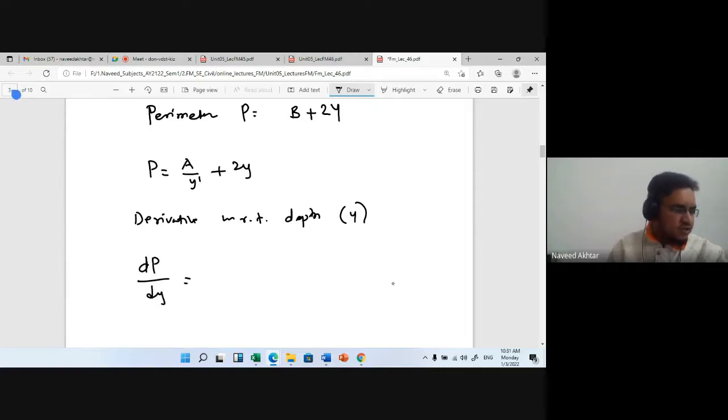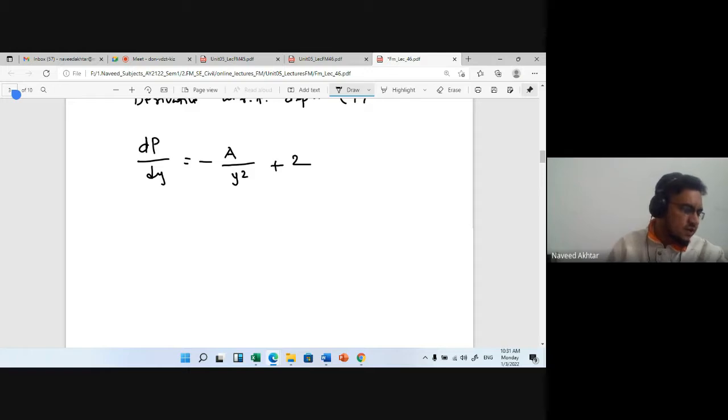Okay, derivative of this term, y to the power 1, so it is minus A upon y squared. And the derivative of 2y is 2, and there is no other y term.